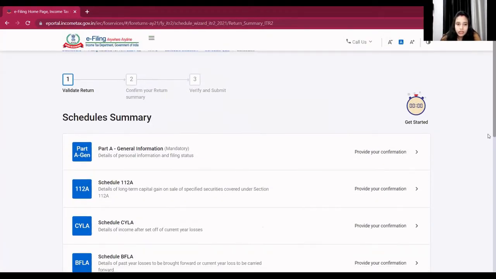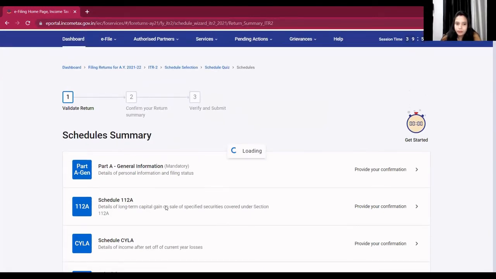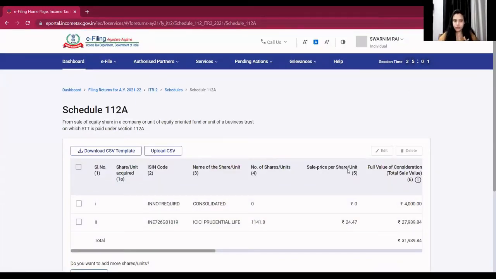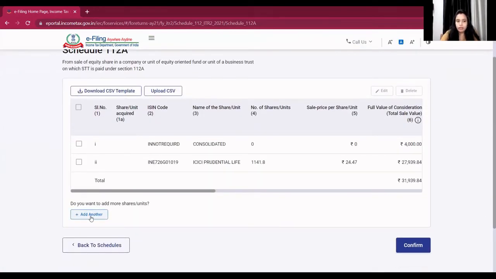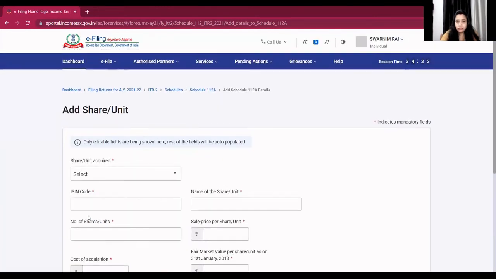Now the main thing comes, which is schedule 112A. This is the schedule. It relates to sale of equity share in a company or unit of equity oriented fund or unit of business trust on which STT is paid under section 112A. So there are two options to fill this schedule. First, you can download the CSV template, fill it and upload the same. Otherwise, you can fill the detail of each and every share by clicking on add another.